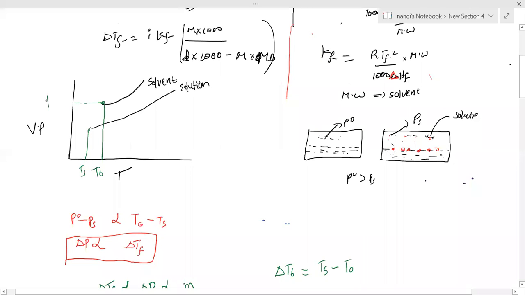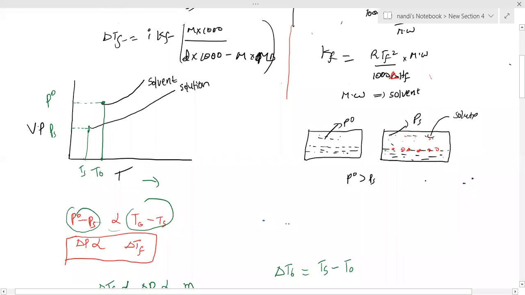T naught corresponds to P naught, and this is PS. Which is more? P naught is more than PS, so P naught minus PS. And T naught is higher than Ts, so T naught minus Ts. So I can write this is delta P and this is delta T.